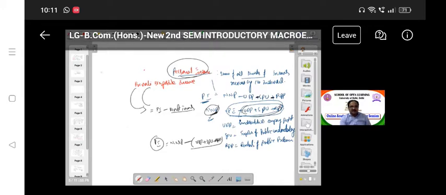Next, now we are discussing per capita income. This is very important. After that, you can go for measures of national income. So what is per capita income? You can obtain per capita income from total national income divided by total population. What is the national income? GNP at factor cost divided by total population. Not total income, it is total population. Correct it.